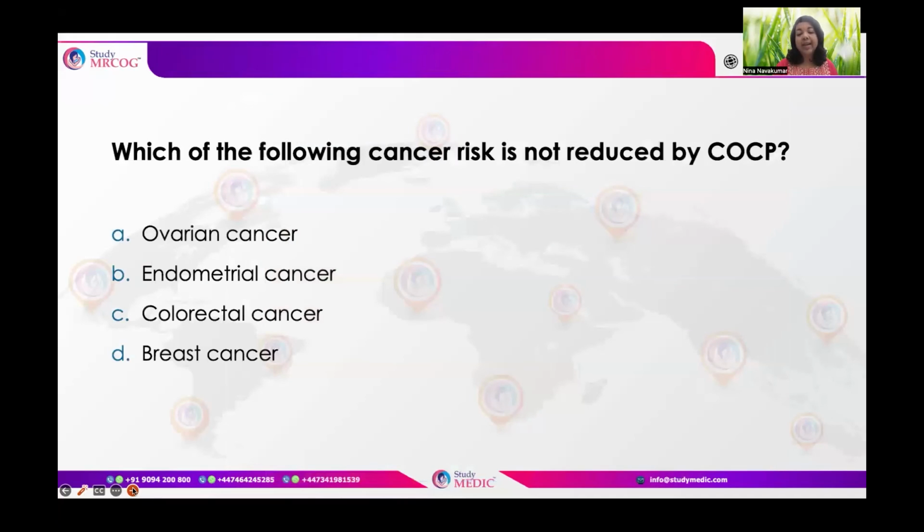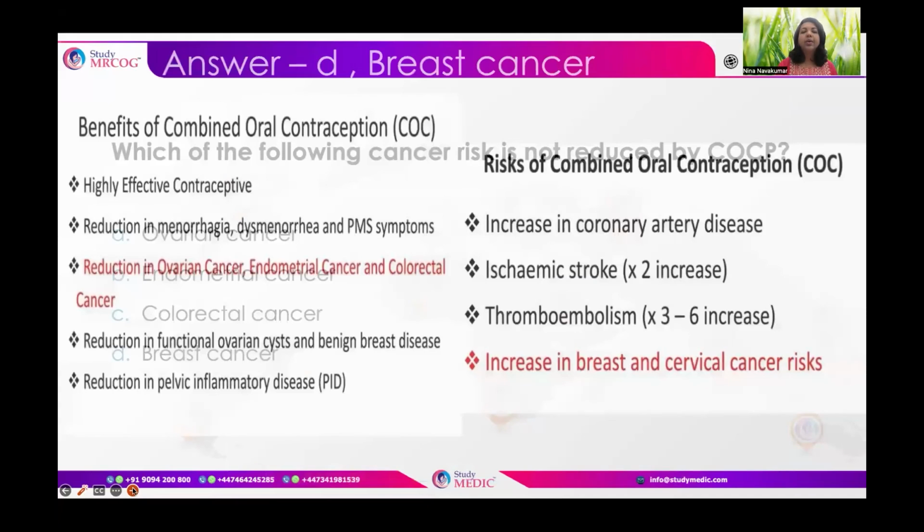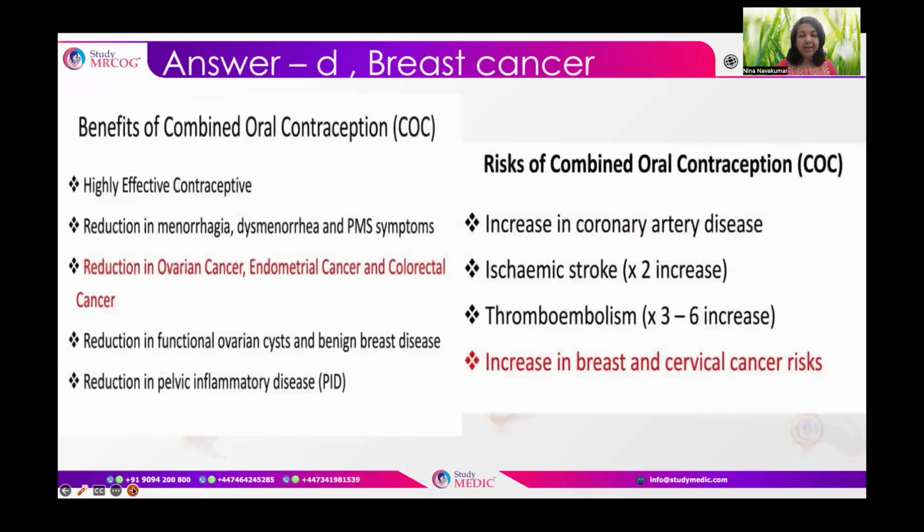So which of the following cancer risk is not reduced by oral contraceptive pill? Among options, ovarian cancer, endometrial cancer, colorectal cancer, breast cancer. So definitely breast cancer. As we just mentioned before, breast cancer, current or within 5 years, breast cancer survivors, it is a contraindication to use OCP for those women.